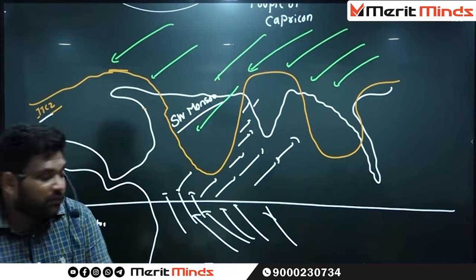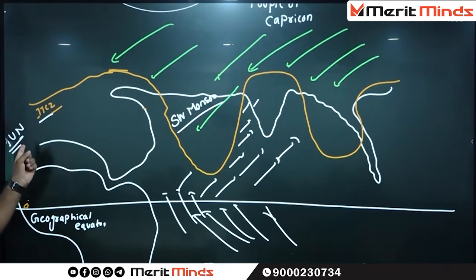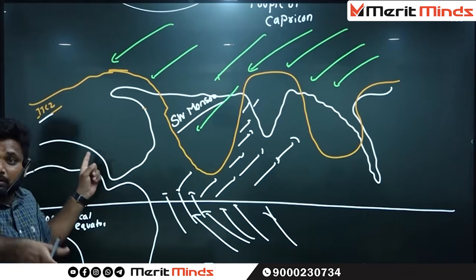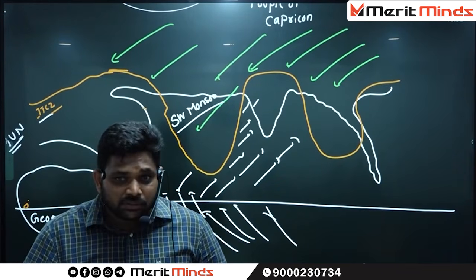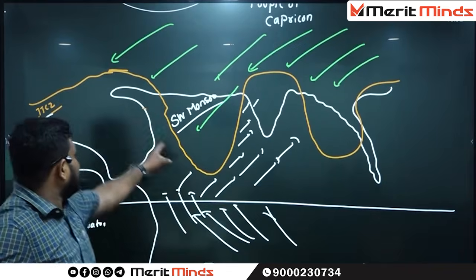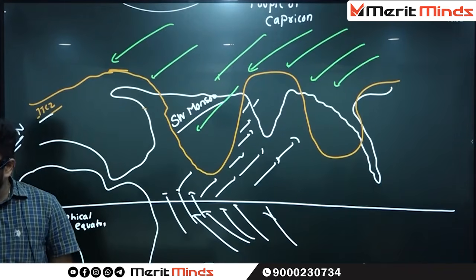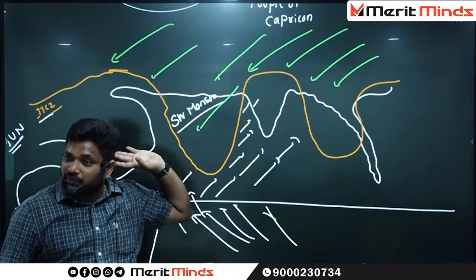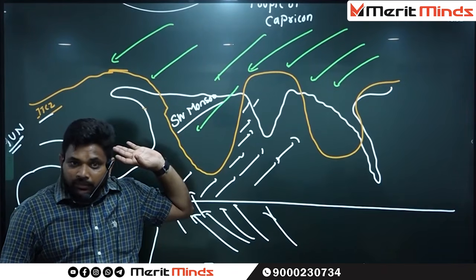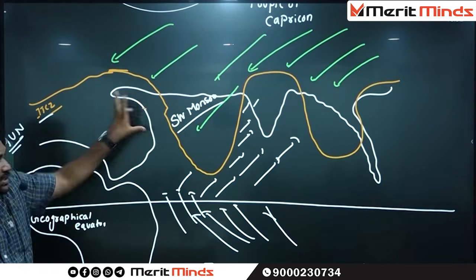Is it okay till now? When it ends in June, that's why in June someone is entering into India. Who is that someone? Monsoons. What do we call those particular monsoons? Southwest monsoons. Once these enter India, they give a copious amount of rainfall. This is called only the southwest monsoon.